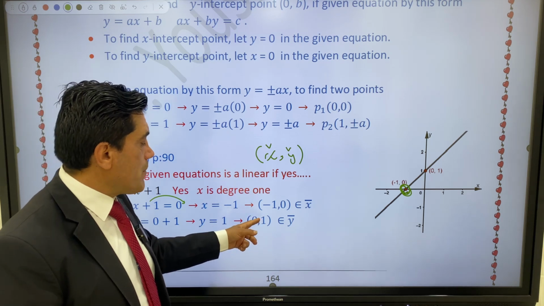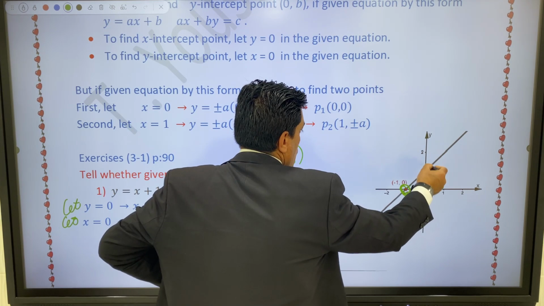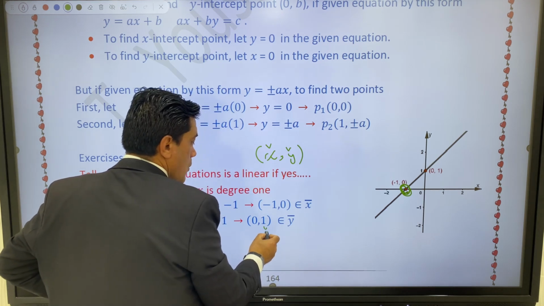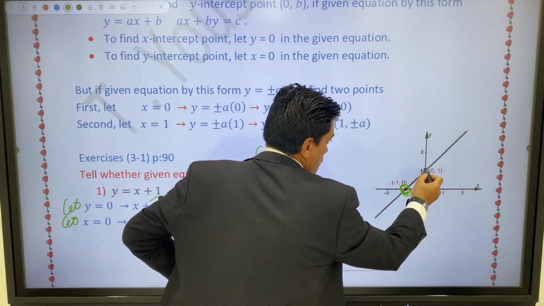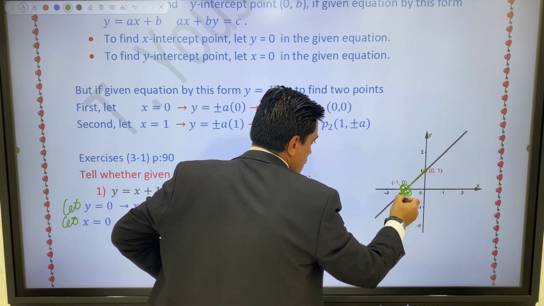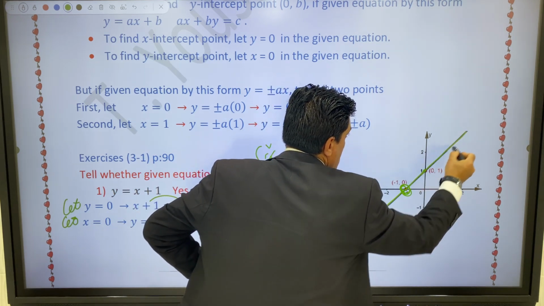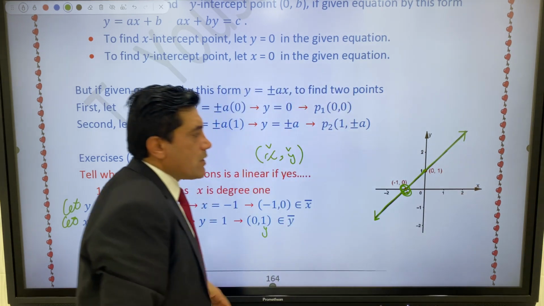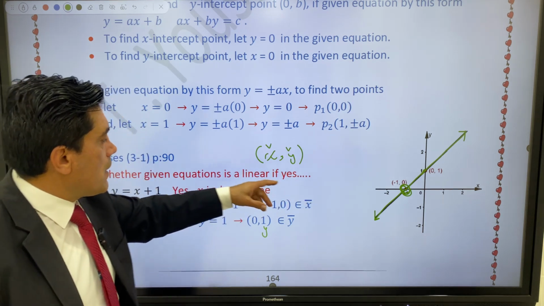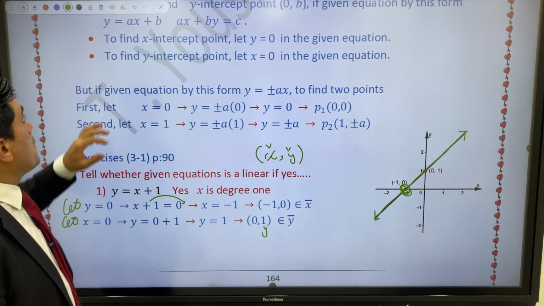Y positive, because 1 is positive, above 0. So it's 0, 1. Connect the 2 points and draw. So it is your line. This green graph is the graph of the given linear equation y equals x plus 1.